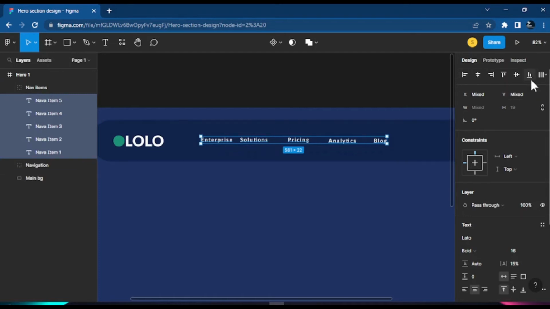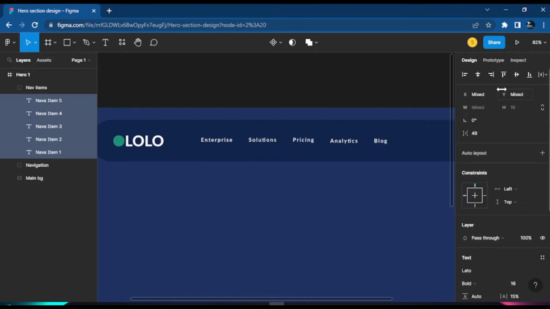Then if you look at the side, you will click on this more options menu here. If you click this more menu, you will see this Tidy up here. What Tidy up does is it tidies up all the elements here, all these elements, 1 to 5. It also helps us distribute them very well with equal spacing, vertical and horizontal. It helps us do that for you.